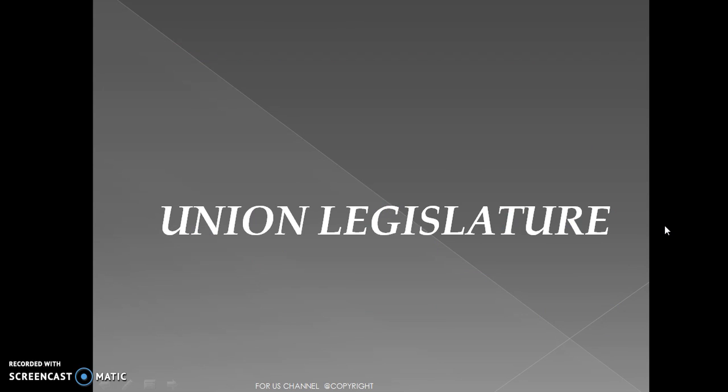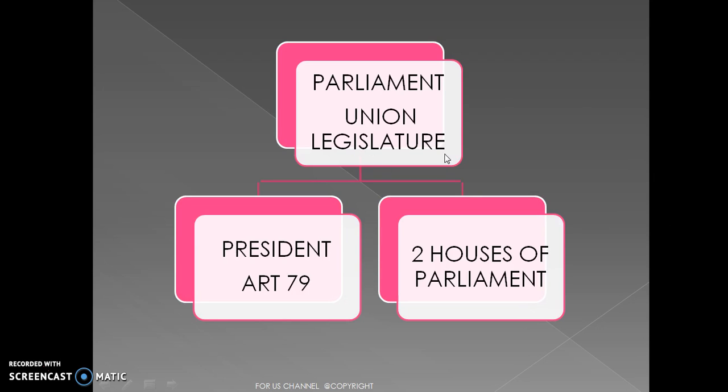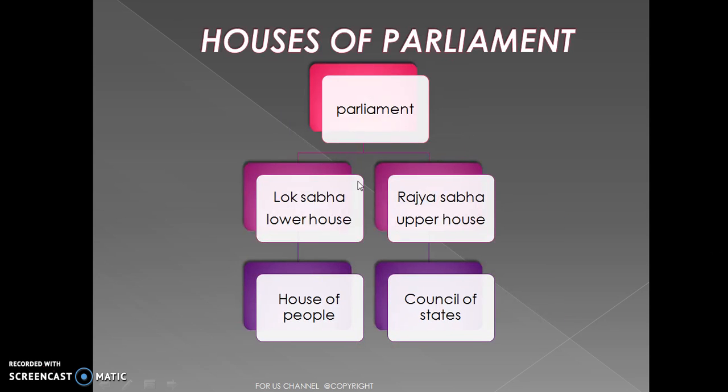Now, let us see about the union legislature. The union legislature is also called as parliament. In the parliament, it is divided into the president and two houses of parliament. In Article 79 of Indian Constitution, it is mentioned that president is an integral part of union legislature. It means president is a part of parliament. The two houses of parliament are namely Lok Sabha and the Rajya Sabha.